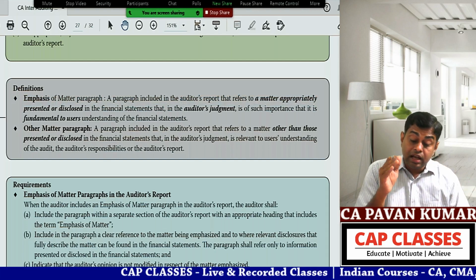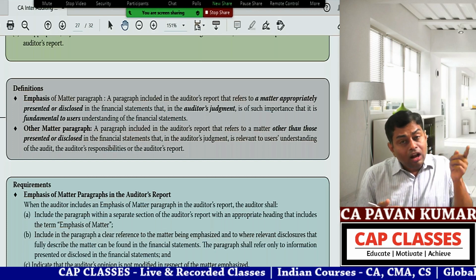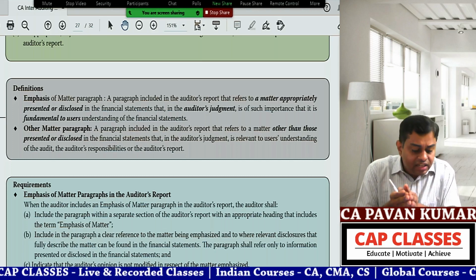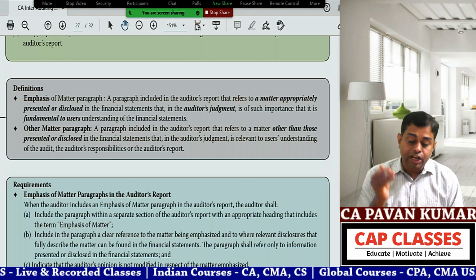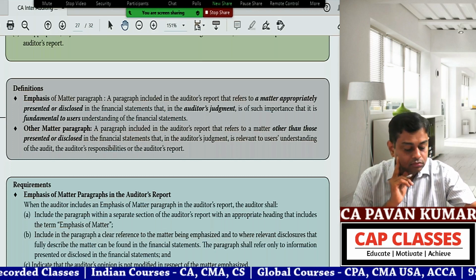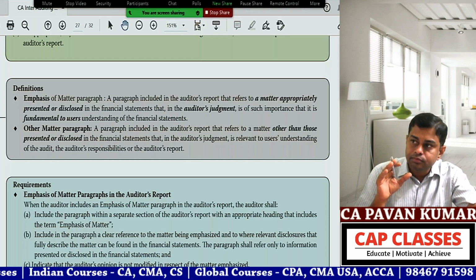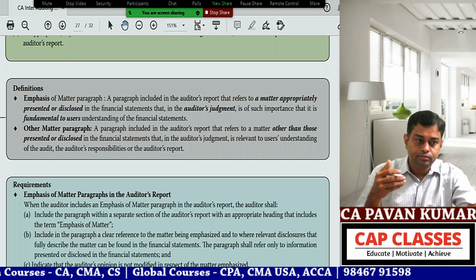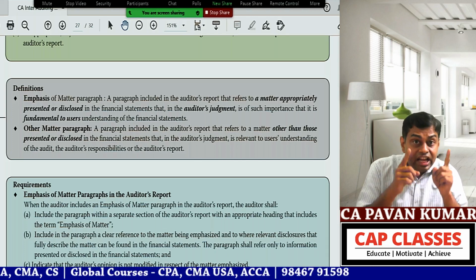Wait. I am speaking about a matter in my audit report which is already accounted properly, appropriately presented and appropriately disclosed in the financial statements. Okay, now continue. The auditor's judgment is of such importance that it is fundamental to users' understanding of the financial statements. Users' understanding of what? Financial statements. That is EOM.